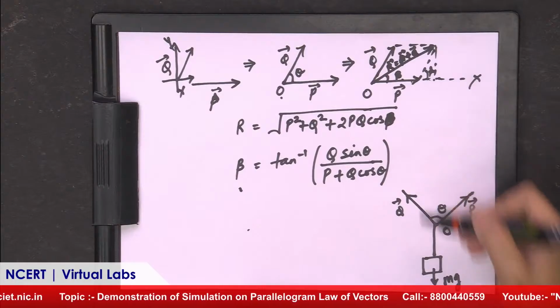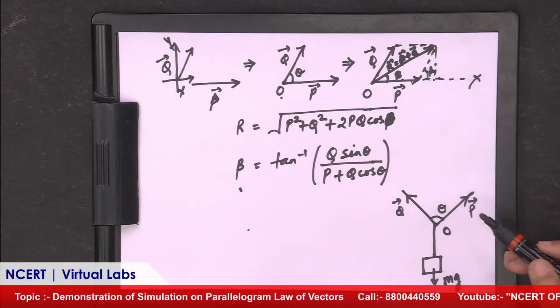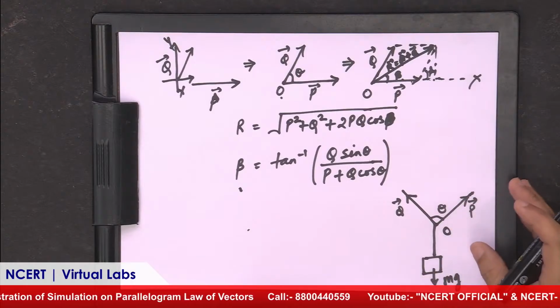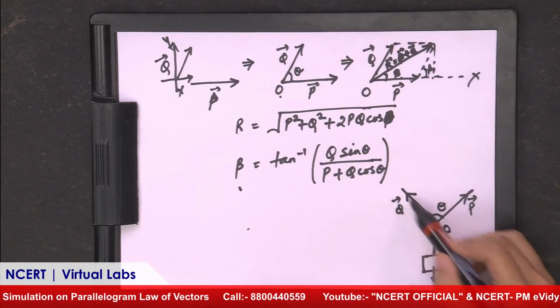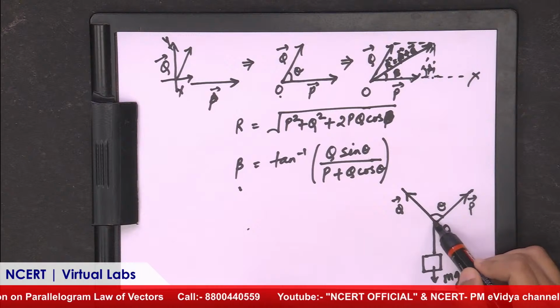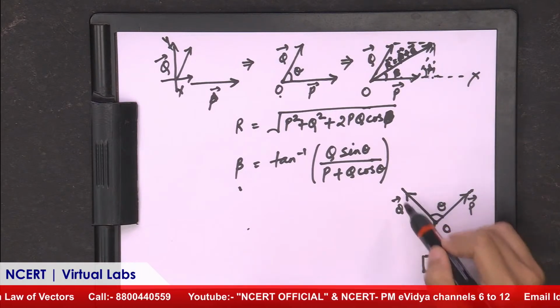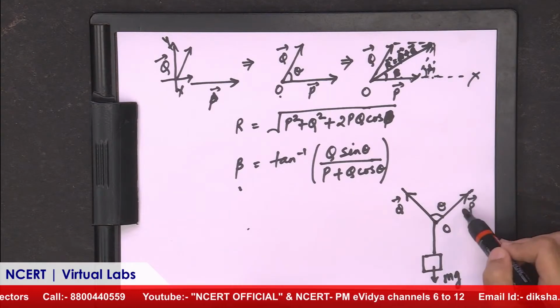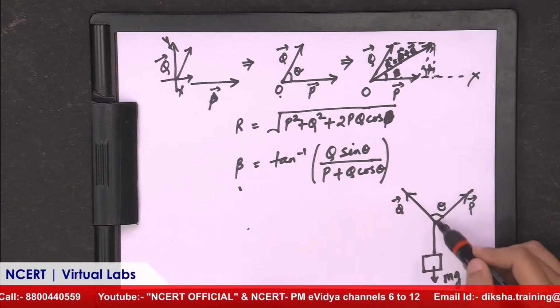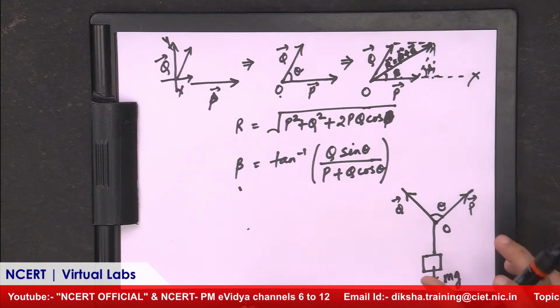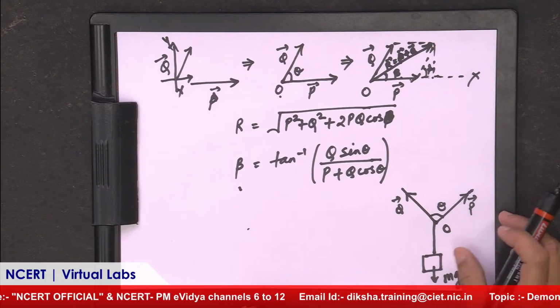In the theory part, I will explain the setup, which is the Gravesand apparatus, where three vectors are acting at one point. At the equilibrium condition, all three forces get balanced. That means P plus Q plus the third force are balanced, and the net force acting is equal to 0.